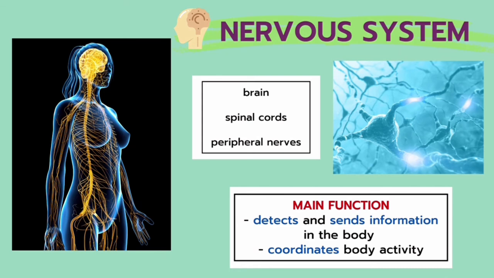Other than that, we also have the nervous system. The nervous system consists of the brain, the spinal cord, and the peripheral nerves. The main function of the nervous system is to detect and send information inside the body, as well as coordinate all the body's activities. As you can see in this diagram, this is how nerves look like up close inside our body. These nerves will help send electric impulses that will help us to detect and send information in the body, as well as coordinate the body's activities.